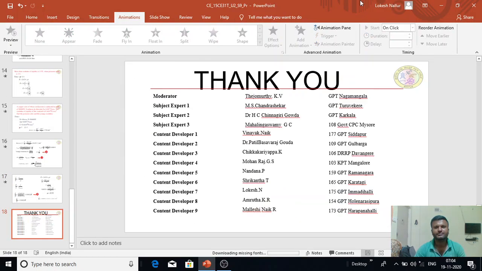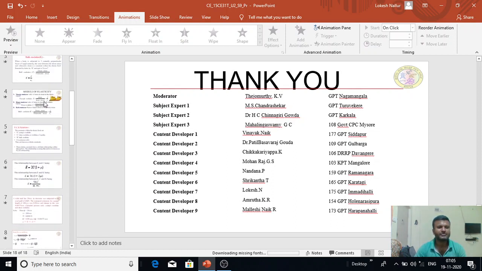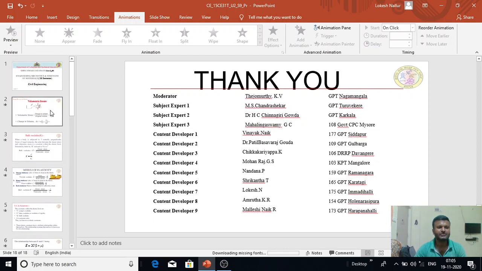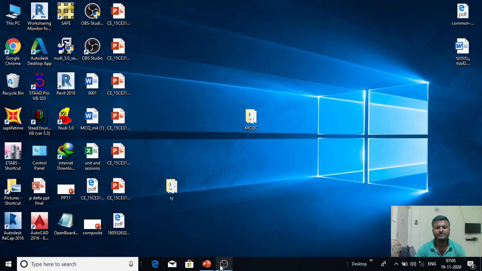Okay, this is about the problems on bulk modulus, shear modulus, and Young's modulus of elasticity, and which relate with lateral strain, longitudinal strain, and also Poisson's ratio. When these material constants are within the elastic limit, we can find any parameters subjected to loads and stresses. Okay, loads and stresses.